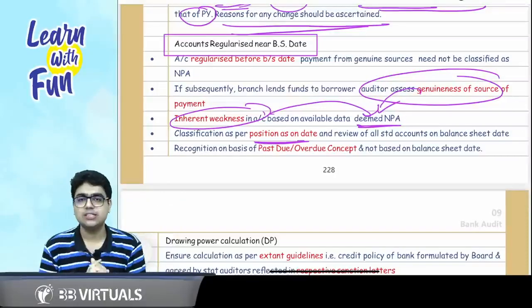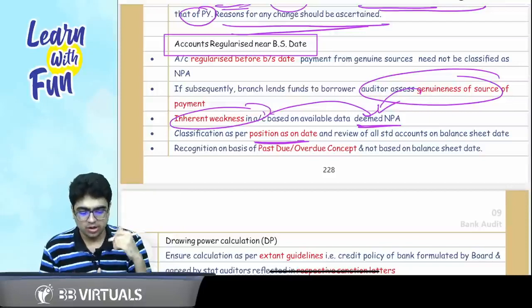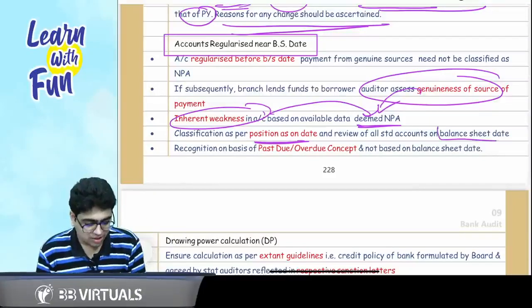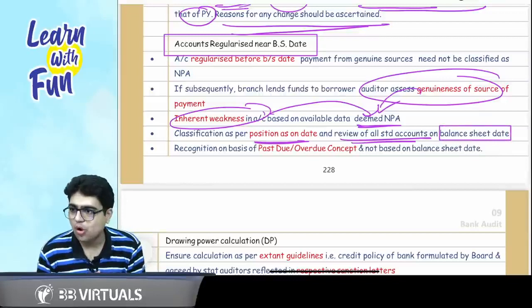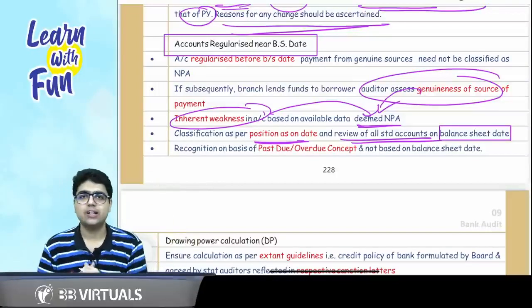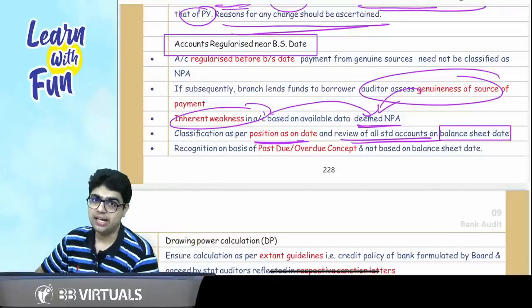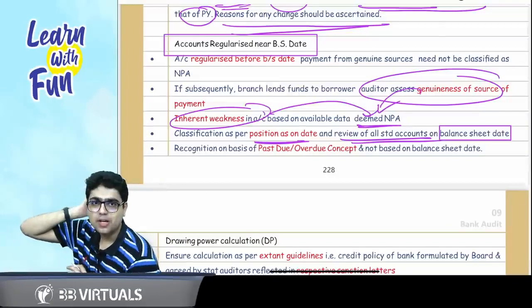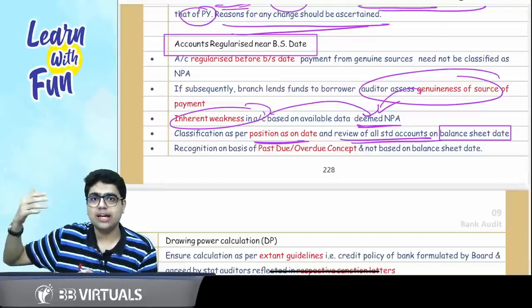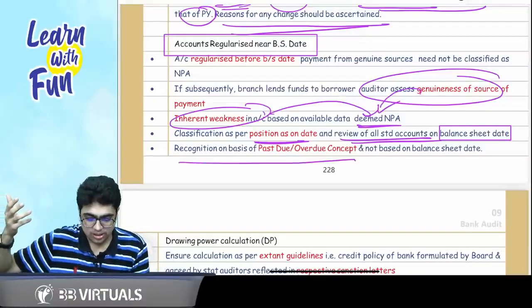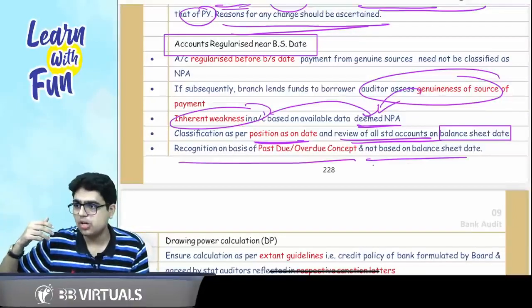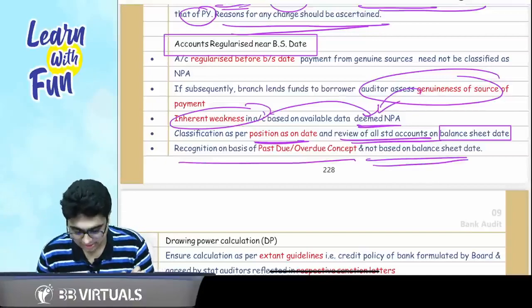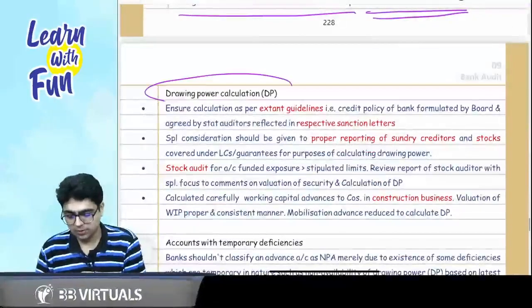This classification is always as per the position as on date, and so as on the balance sheet date, you need to review all the standard accounts, if any standard account has been slipped into NPA. Plus, NPAs are classified on the basis of the overdue concept. So make sure throughout the year NPA classification is continuing. It should not only be based on the balance sheet date. Got it, sir?